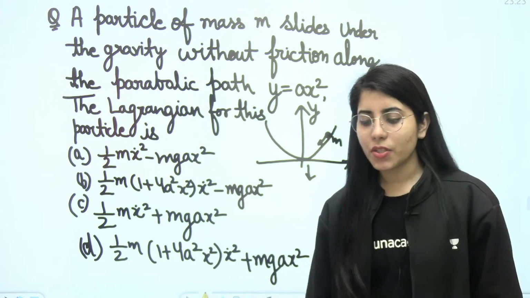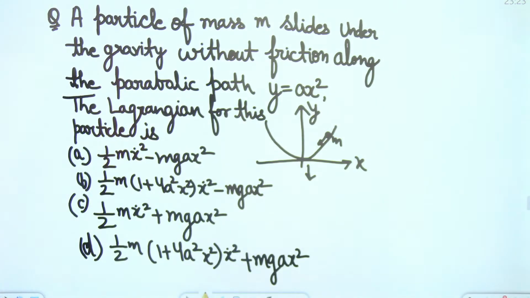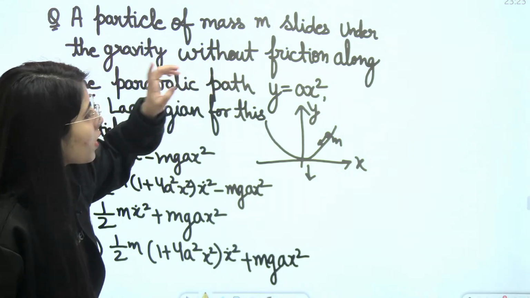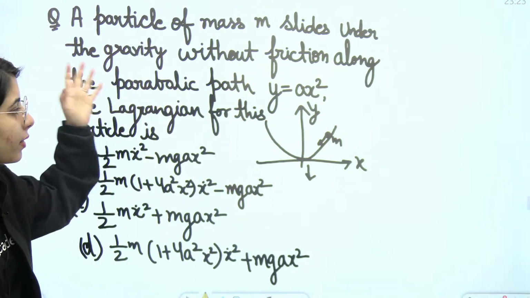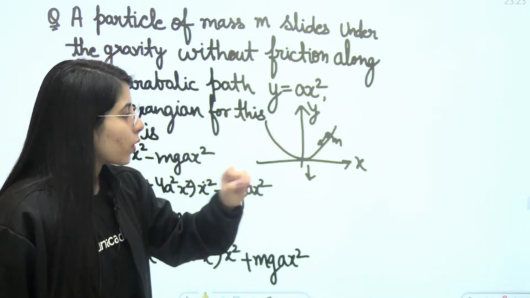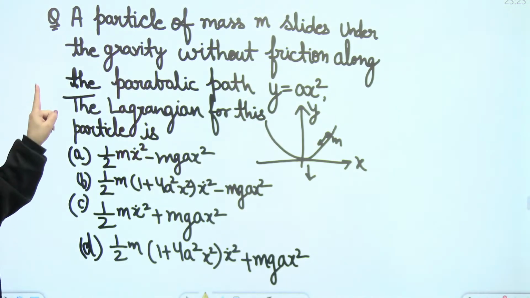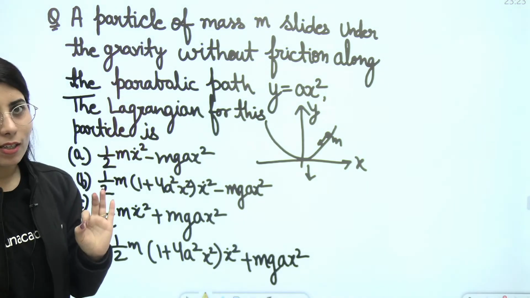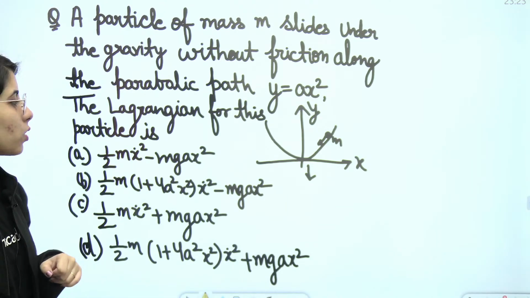Okay, Neeraj, let's talk about it then. See guys, the question is a particle of mass m slides under the gravity, without friction along the parabolic path y is equal to ax square. Then they have shown us the figure, that this is the particle and this is how it's going to move. Now, they are just asking us to find the Lagrangian as per this information which they have given us for this question.